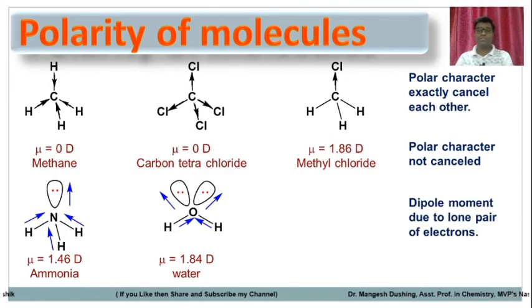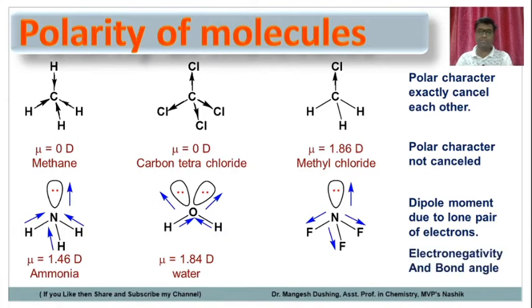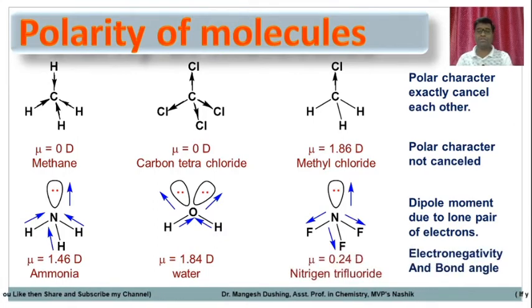So, dipole moment due to lone pair of electrons in the case of ammonia and water. Suppose that is trifluoroammonia. In this case, fluorine pulls electrons towards itself, while the lone pair also pulls electrons towards itself. So there will be some compensation, because these electrons are migrated from the opposite side, but they are not equal, so they will not be fully compensated, but somewhat compensation will be there. That's why mu is not equal to 0, but mu is equal to 0.24 D.